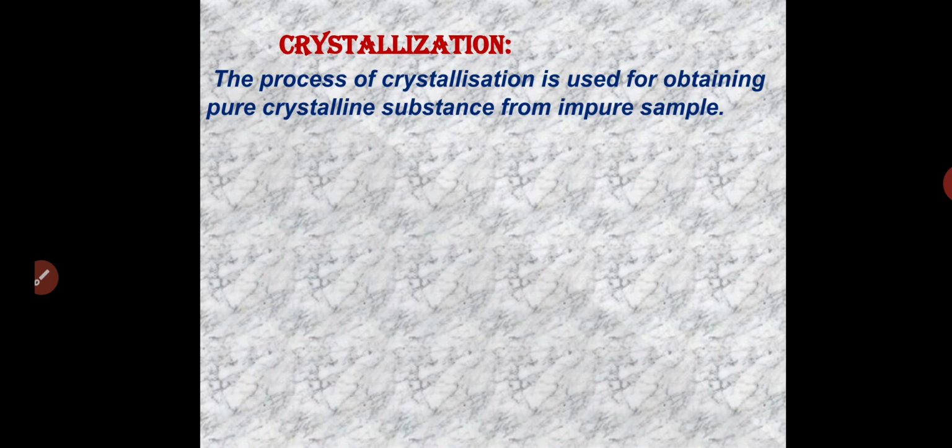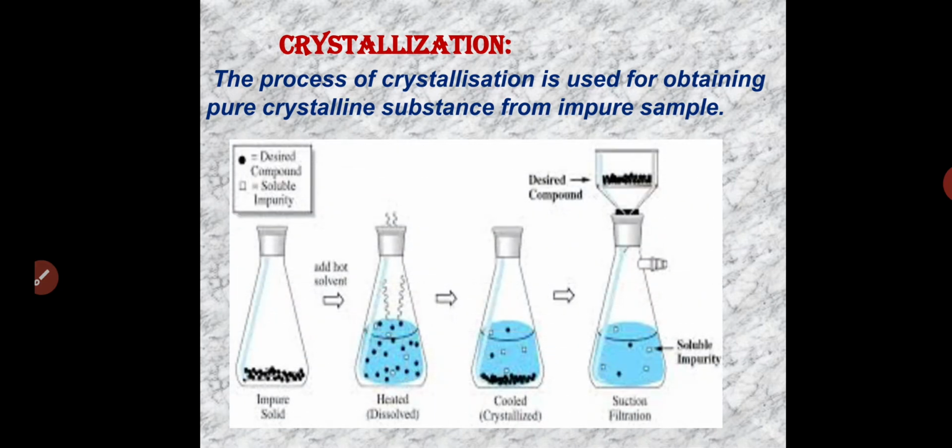The next method is crystallization. When we heat some substances, we get crystals, and that is crystallization. Here a solid substance is mixed with water and stirred well so that it dissolves. Then when we cool it, we get crystals. Sometimes we heat it first, and afterwards we may get the crystals.